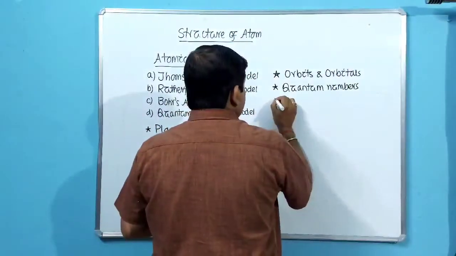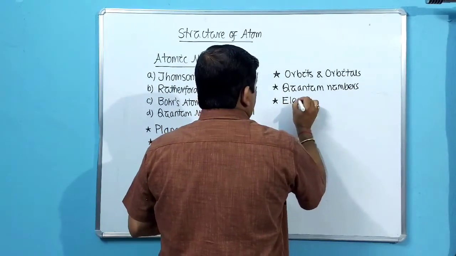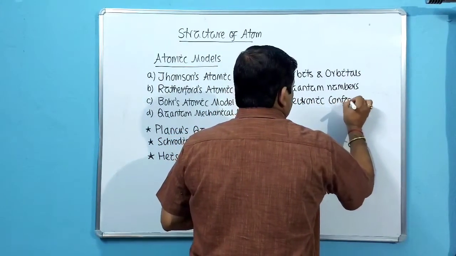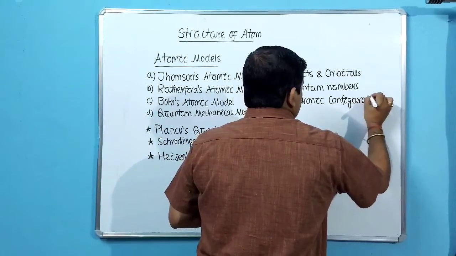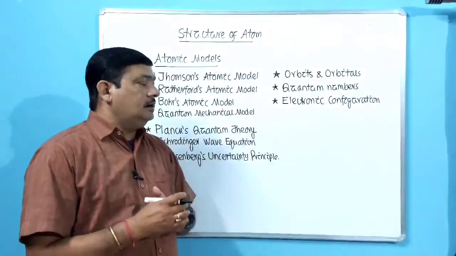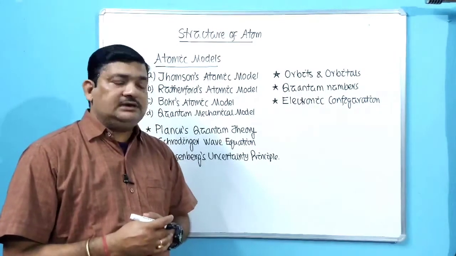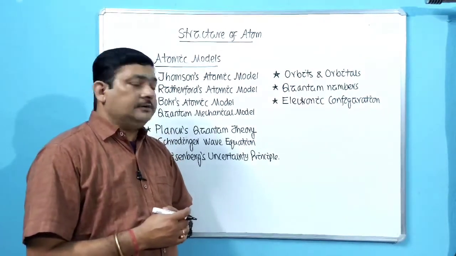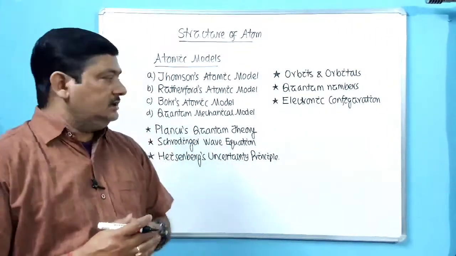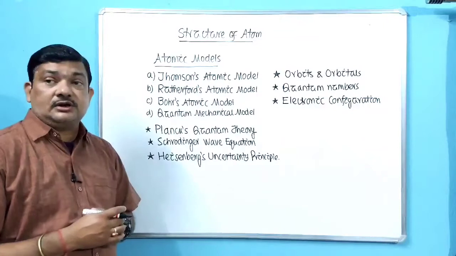Then we will discuss the electronic configuration. We will learn to write down the electronic configuration by SPDF notation. Earlier you were using the shell notation to write down the electronic configuration, but here we will learn the SPDF notation or orbital notation. These are the important portions which will be discussed under this heading, structure of atom.